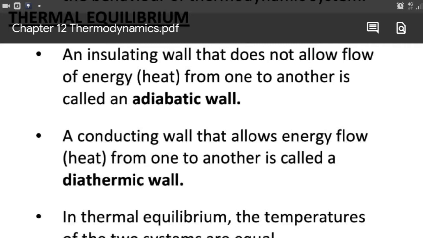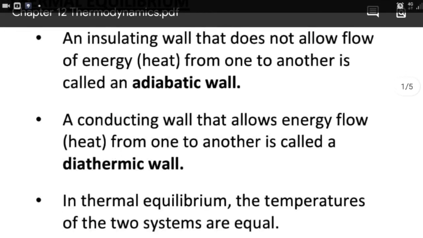If we have an adiabatic wall between two systems, or between system and surroundings, there won't be any heat exchange. So the wall which does not allow any heat exchange is called an adiabatic wall.